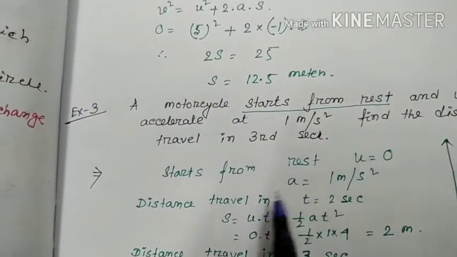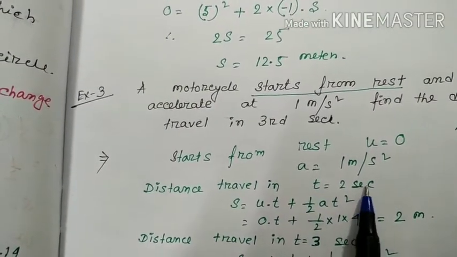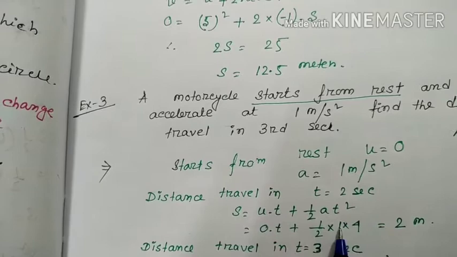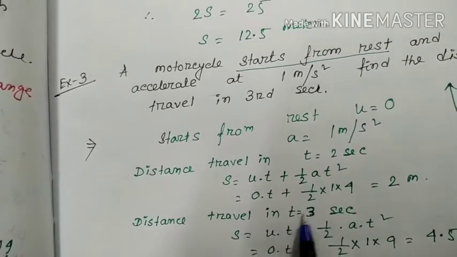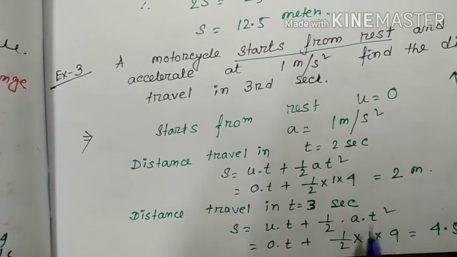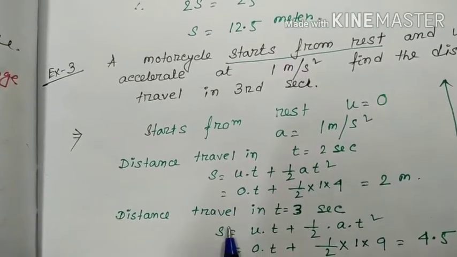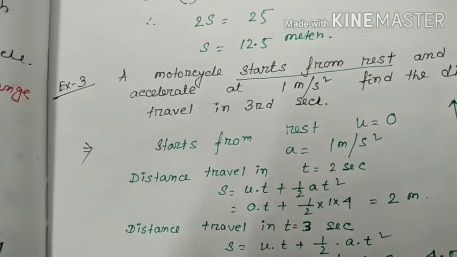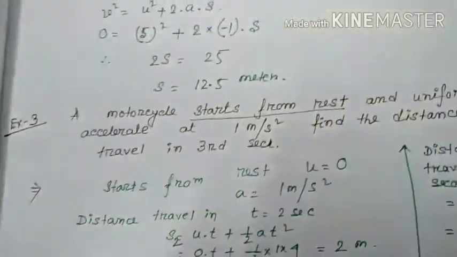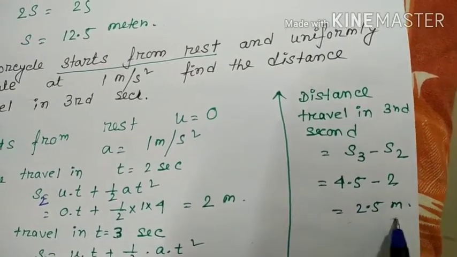Starts from rest, u equal to 0, a equal to 1 meter per second square. Distance travelled in t equal to 2 seconds: s equal to ut plus half a t square. u is 0, so 0 into t is 0, half into 1 into 4, 2 meter. Distance travelled in t equal to 3 seconds: s equal to ut plus half a t square, half into 1 into 9, 4.5. Now third second means S3 minus S2. Distance travelled in the third second is 4.5 minus 2, 2.5 meters.